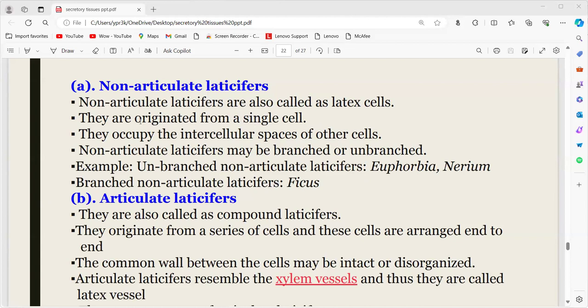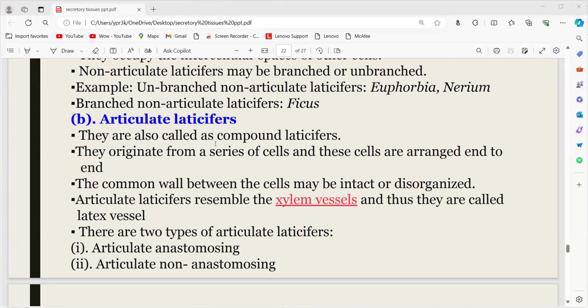So here, non-articulated means they originate from a single cell and are present in the intercellular spaces of the other cells. They are not joined, but they may be branched or unbranched. Examples for unbranched non-articulated laticiferous are Euphorbia and Nerium. Branched non-articulated laticiferous is seen in Ficus.